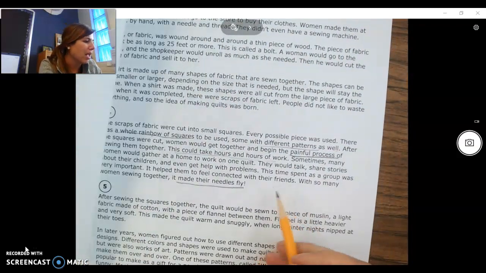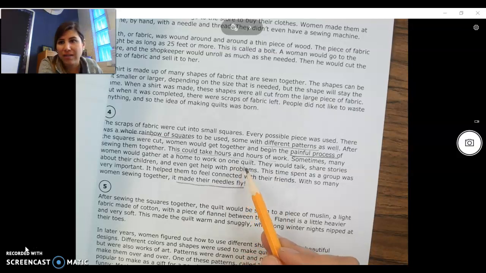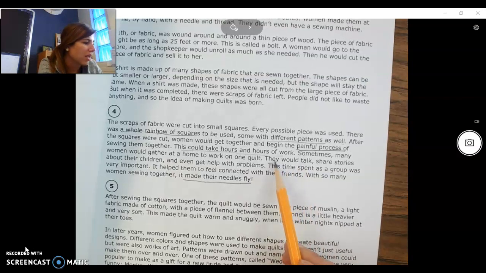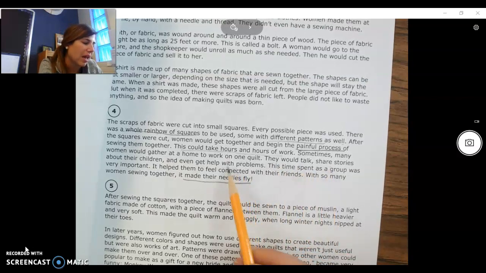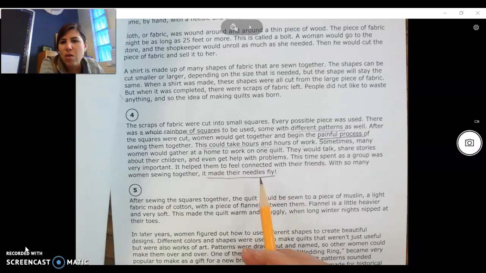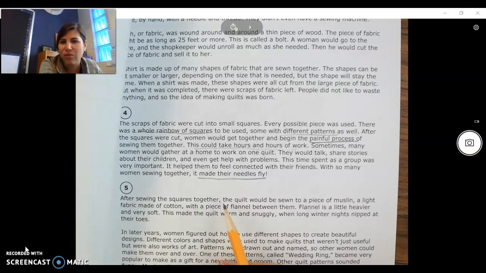Let's think about that. If you were with friends working together, do you think it would go faster than working alone? Probably. And especially because they would talk and share stories and help each other, and they connected with each other. Think about it. When you are working together with friends or spending time with friends, don't you feel like time sometimes goes faster?